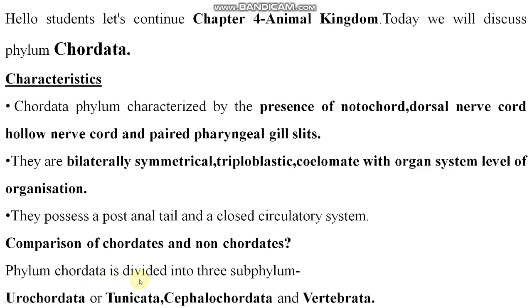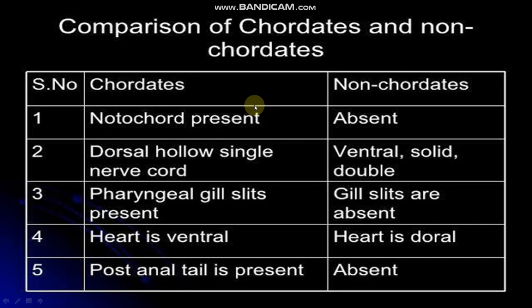So phylum Chordata is divided into three subphyla. One is Urochordata, which is also called Tunicata, then Cephalochordata, and Vertebrata. Clear? So this is the comparative chart of chordates and non-chordates.